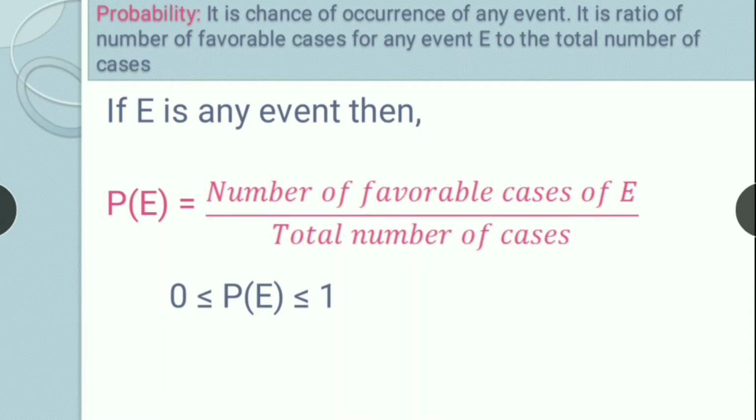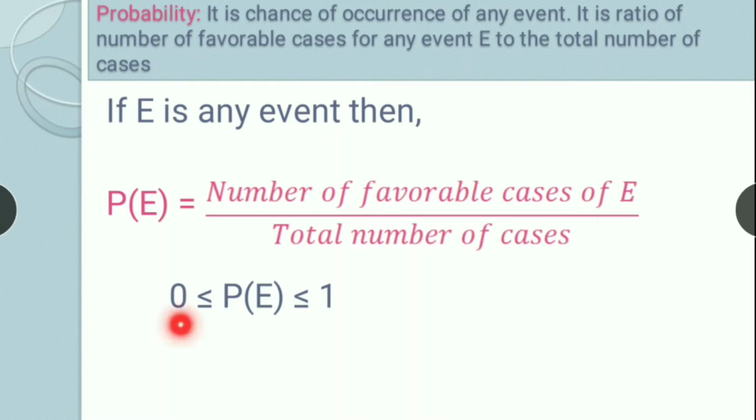How do we find out probability mathematically? Probability mathematically is equal to number of favorable cases for that event upon total number of cases. Like when we toss a coin, either we get a head or we get a tail. So total number of cases are 2. And if I have to find the probability of head, favorable case is 1. Okay, head can occur only one time. So it is 1 by 2, which is 0.5.